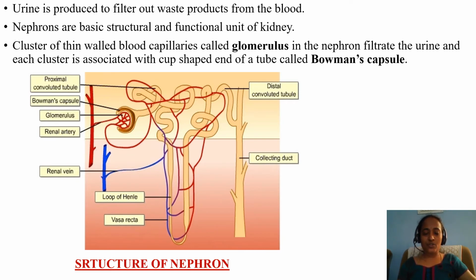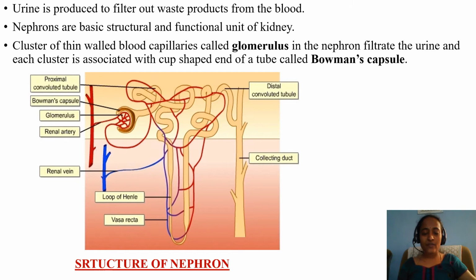Urine is produced to filter out waste products from the blood. Nephrons are the basic structural and functional unit of the kidney. The cluster of thin-walled blood capillaries in the nephron is called the glomerulus. It filters the blood, and each cluster is associated with the cup-shaped end of the tube called Bowman's capsule. See, here blood filtration takes place within the glomerulus. It is present within the Bowman's capsule.